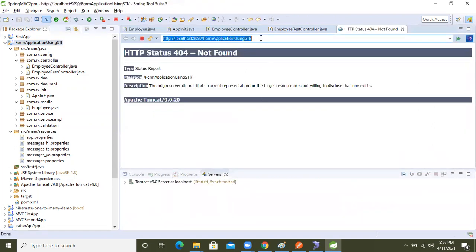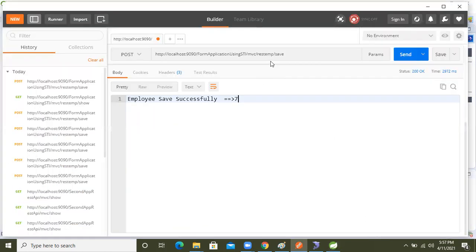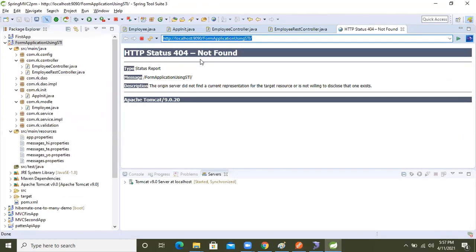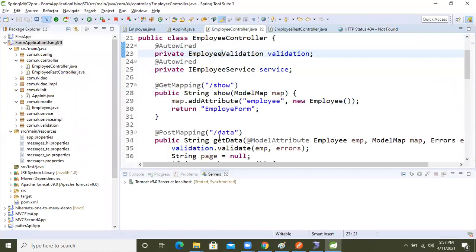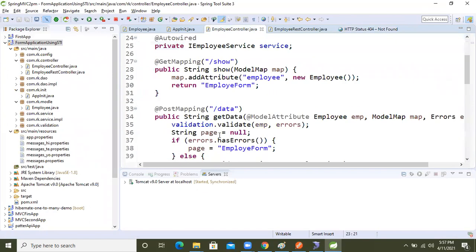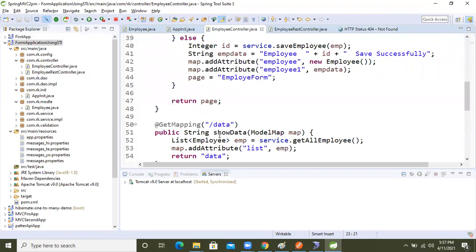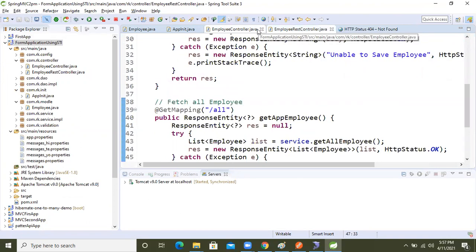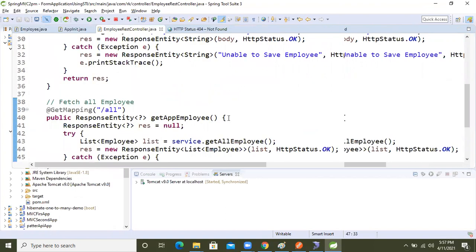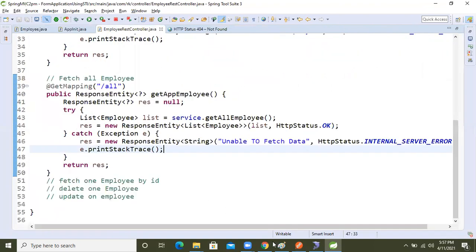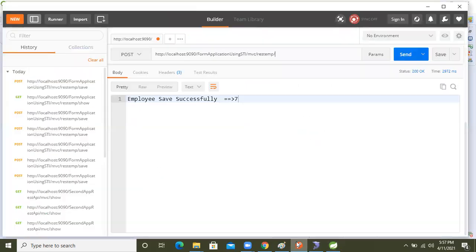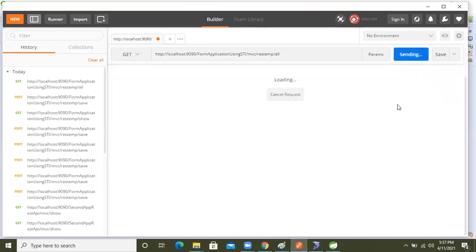So now copy this one, guys. Come here. What is the method name? Get all, right? This one now. Okay, all. So come here, in the Postman. Write the all here. Which kind of method will we take? Get type. Now send it.